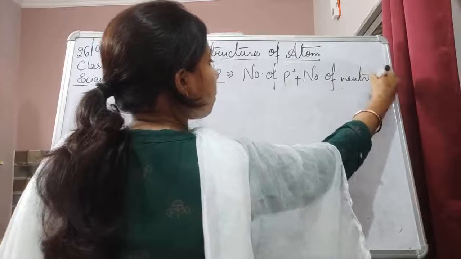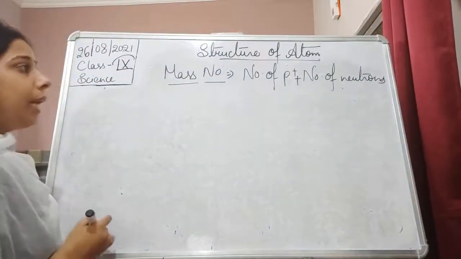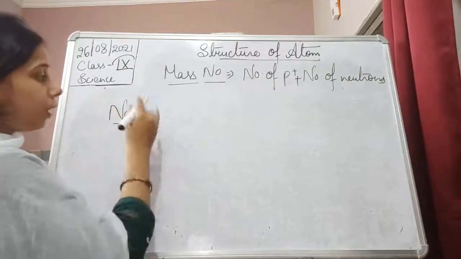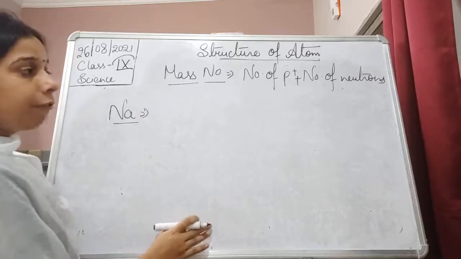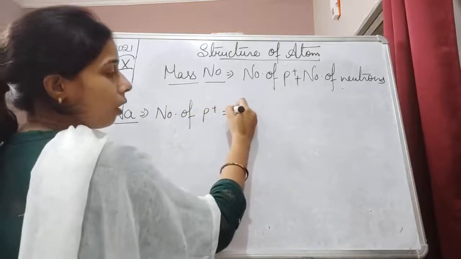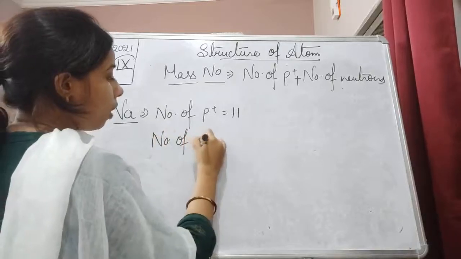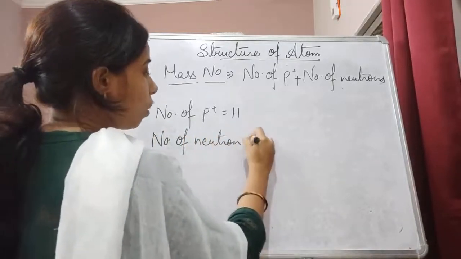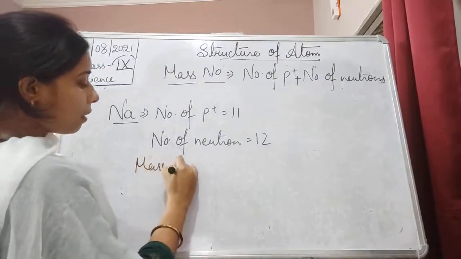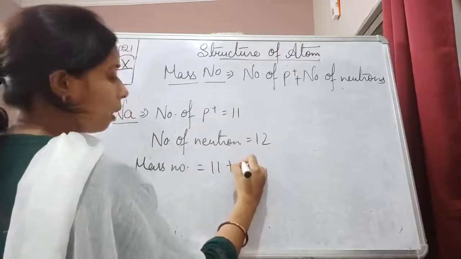Number of protons plus number of neutrons, that is equals to mass number. So, in case of a sodium itself, if suppose here number of proton is equals to 11, while the number of neutron is equals to 12. So what will be its mass number? So you will say that mass number will be equals to number of proton is 11 and number of neutron is 12.